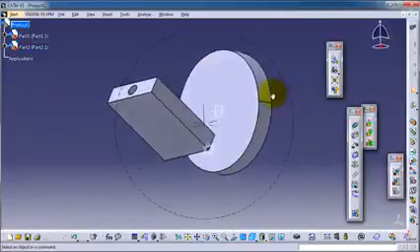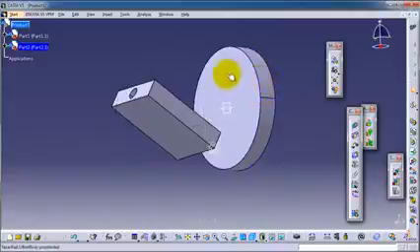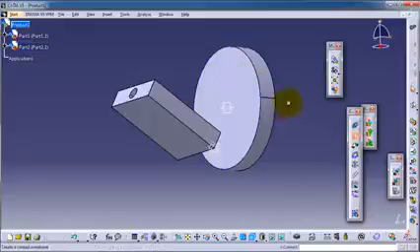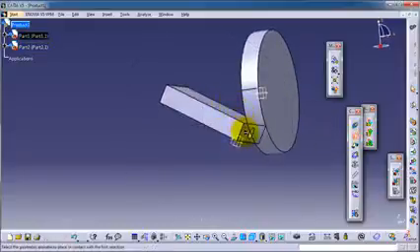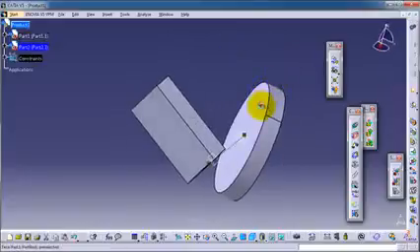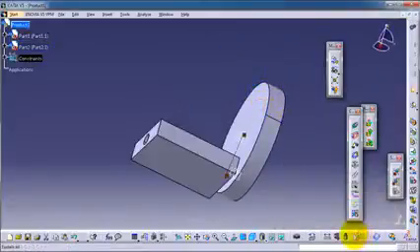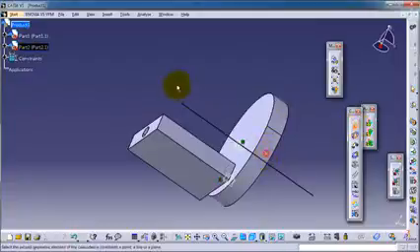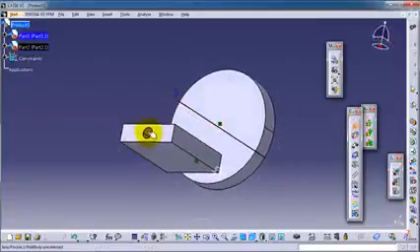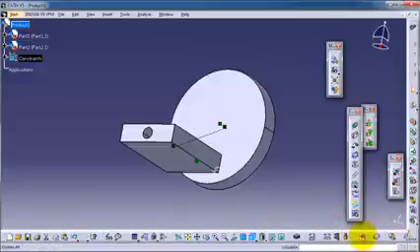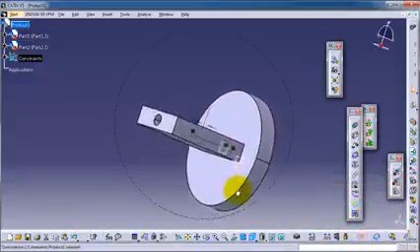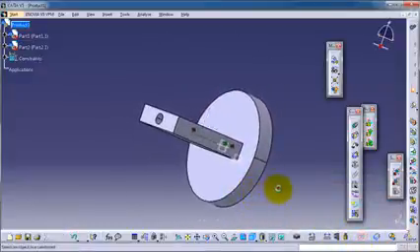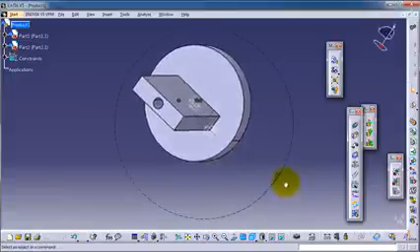So, a quick repetition: apply two constraints to these two parts. Let's first add the contact constraint, this surface and this surface, update, and the coincident constraint, this cylinder and this cylinder, update. So we have assembled our parts together with two constraints.